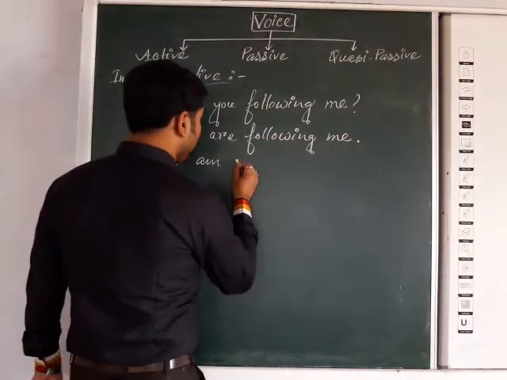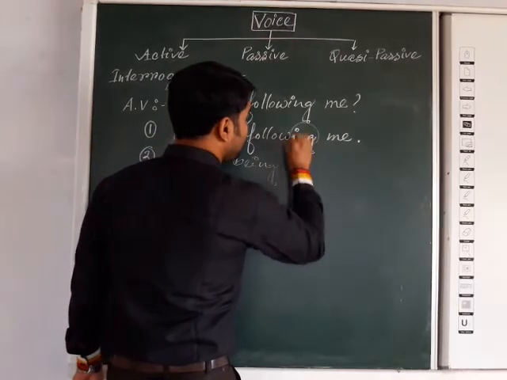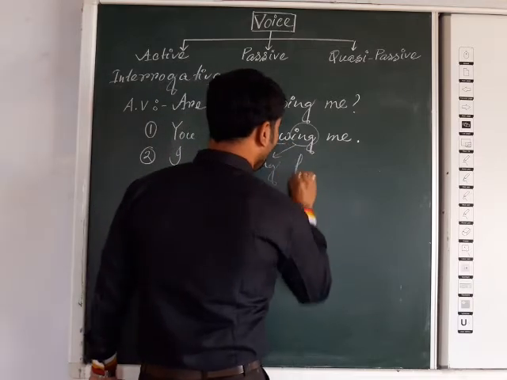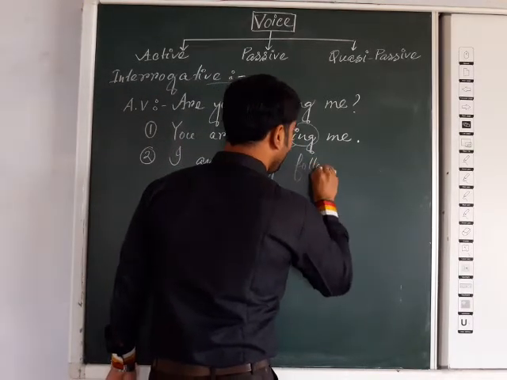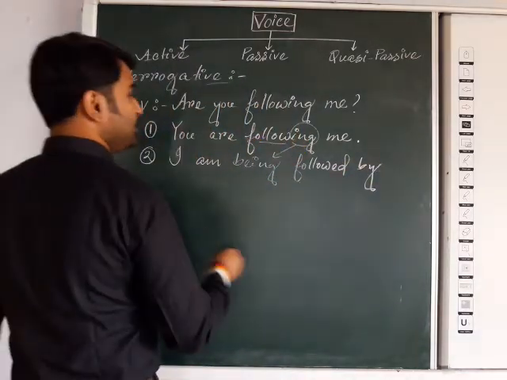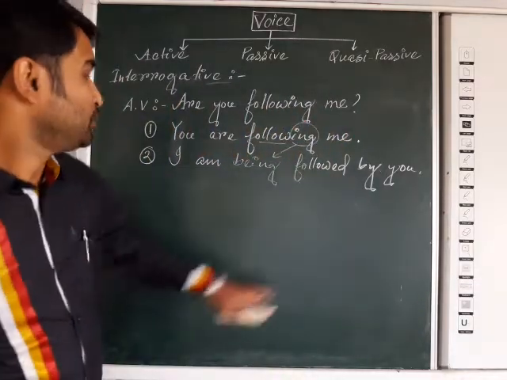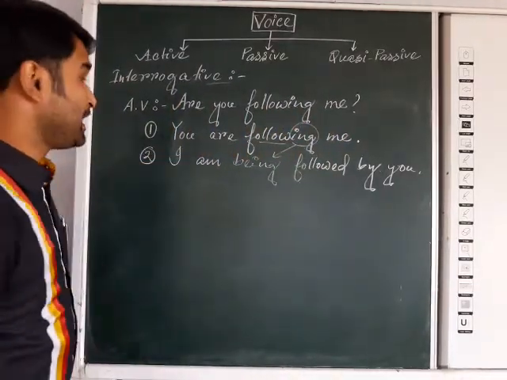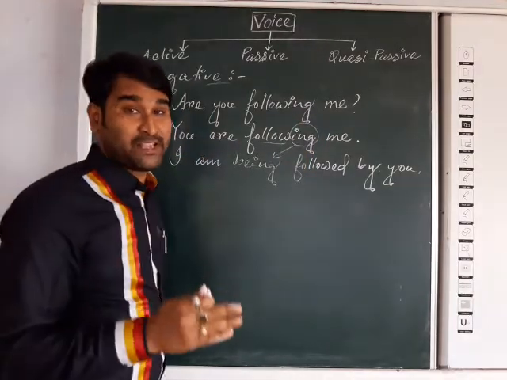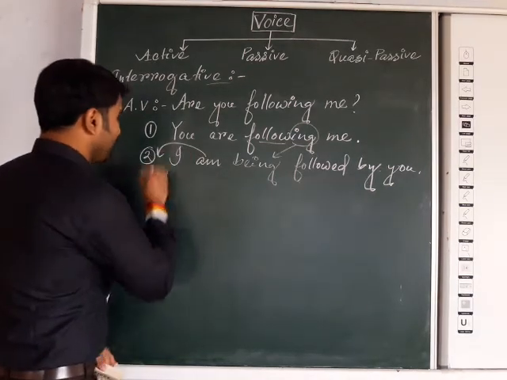I am being. For "ing", "being" has come. So, I am being followed. The V3 form will be "followed". I am being followed by you. That is the passive form of the assertive. Now you have got the question in interrogative format, so obviously you should give the answer in interrogative. So here "am" will come first.